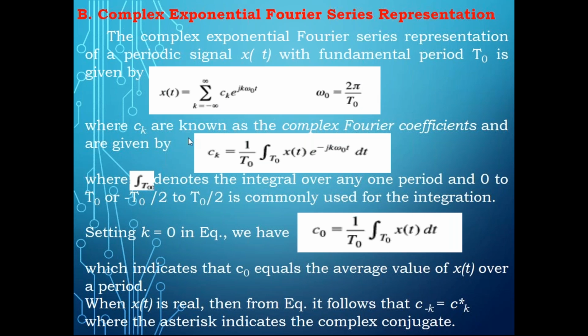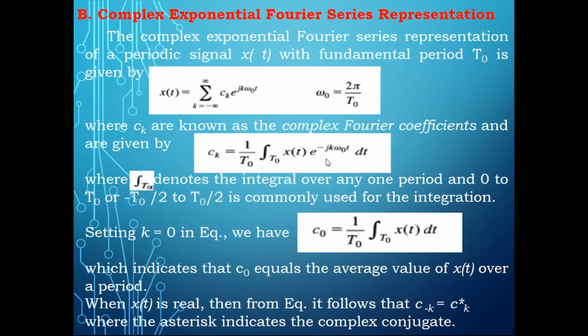Now this ck we call the complex Fourier coefficient, whereas a naught, an and bn we call trigonometric Fourier coefficients. But here ck we call complex, since we are using the complex term e power j omega t. So we call this the complex exponential Fourier coefficient. And this coefficient you can calculate using this formula.